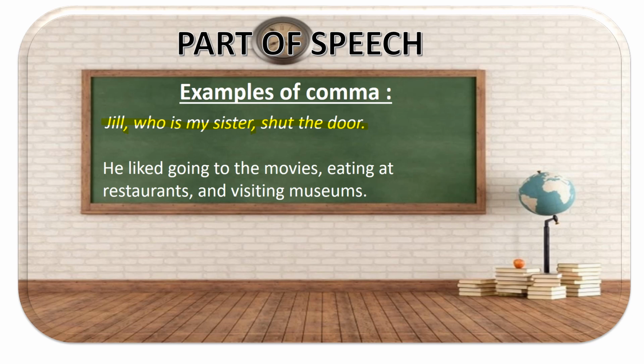And the other one would be: he liked going to the movies, eating at restaurants, and visiting museums. So here there is a list. What does he like to do? Movies, eating at restaurants, and museums. If you realize, at the end of the list there is an and. It is always used for more than two items. Because if it's just two items, then movies and eating at restaurants, or movies and visiting museums. But because it is more than two, they've used a comma.